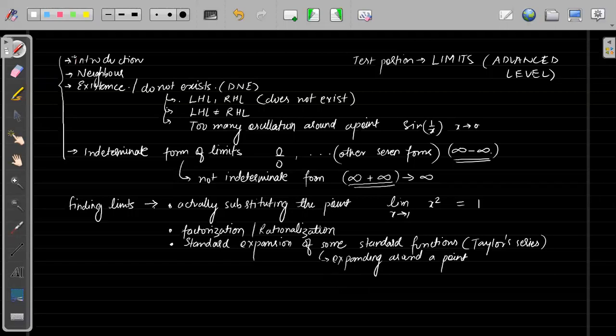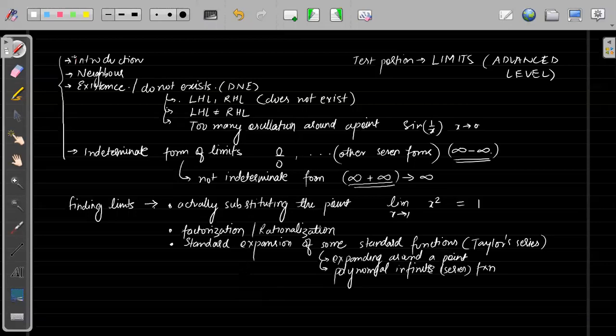And what kind of function will we use for expansion? We will use a polynomial, an infinite series, where x is tending to infinite power, है ना? So this will be an approximate value of the function.